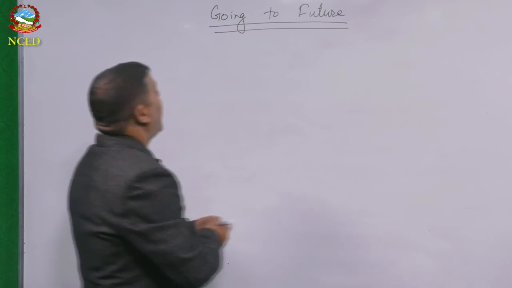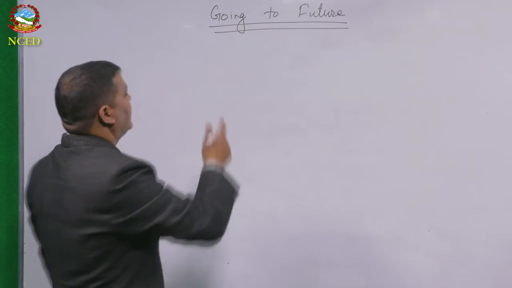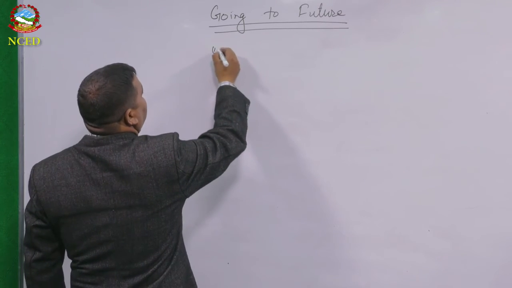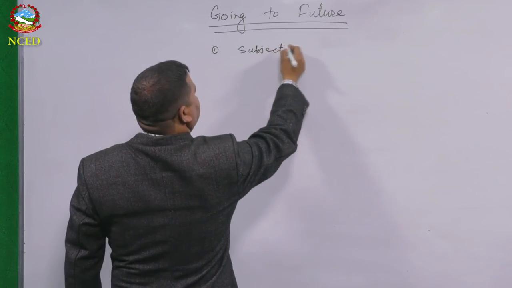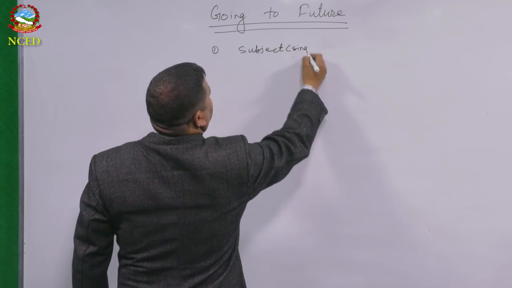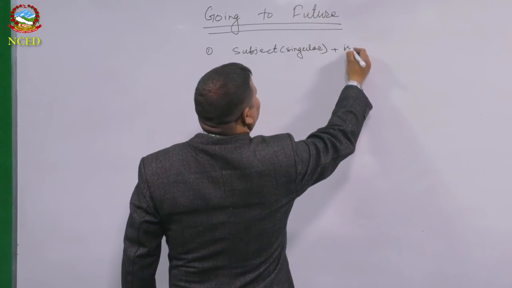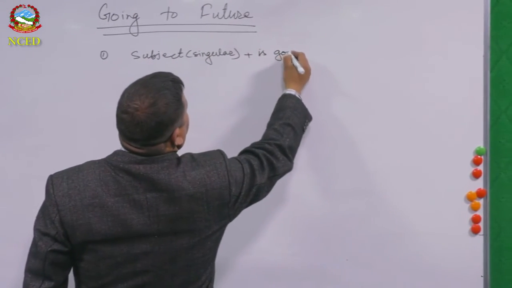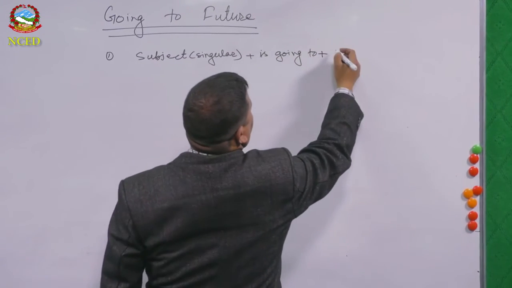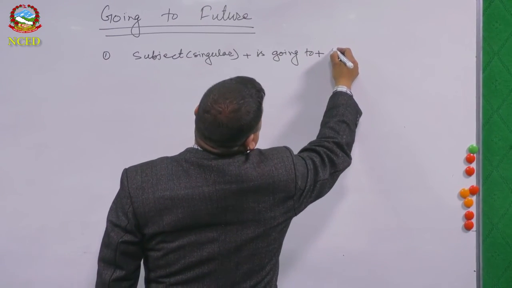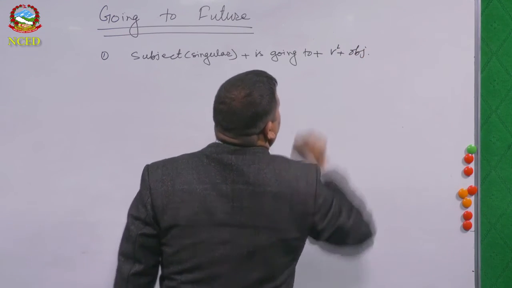So let's see. I will go to the structure first. There I will show you the three structures. Structure number one: subject, in this case singular, plus is, going to, plus infinitive, or we say verb one, plus object, sometimes optional.